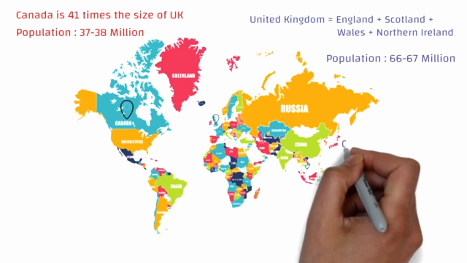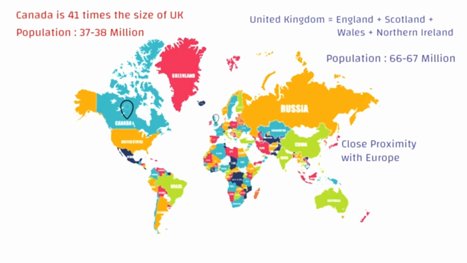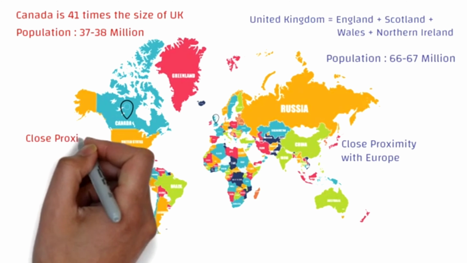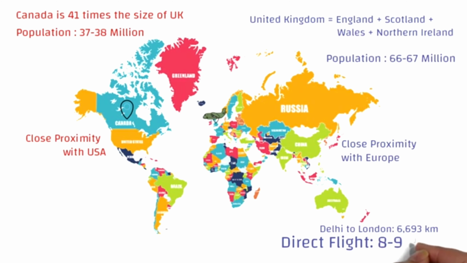Now if you're in UK, you have a benefit because of its proximity with Europe, while if you're in Canada, you have the benefit of its proximity with US. Now let's say that you're planning to immigrate from India to UK. Let's say from Delhi to London. The distance is around 6,700 km, which means the direct flight would take around 8 to 9 hours.